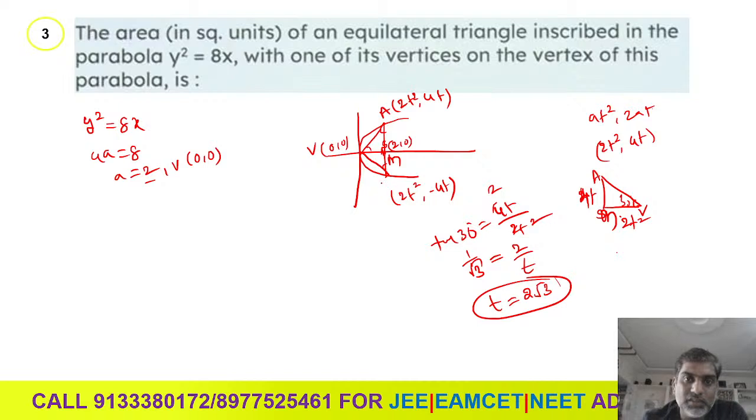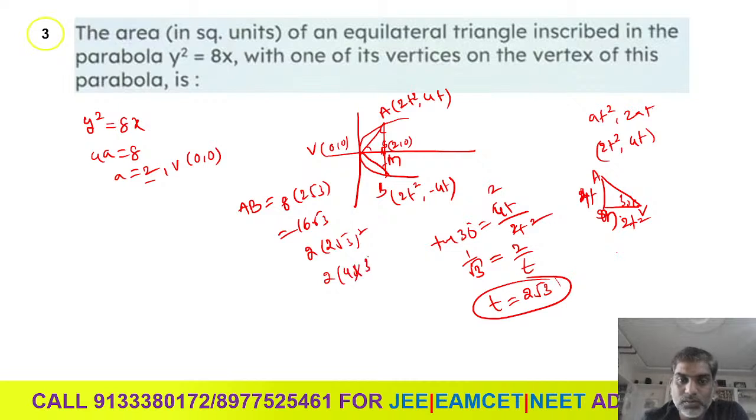And we can know this distance. What is here? We can take it as AB. So here we can get the distance of AB. What is the distance of AB? That is 8t, right? 8 times 2 times the square root of 3. That is 16 times the square root of 3. And then after getting this AB, VM is the height. That height is 2t square here. So 2 times root 3 whole square, then that is 2 times 4 into 3. So this is 24. So base and height both we have.